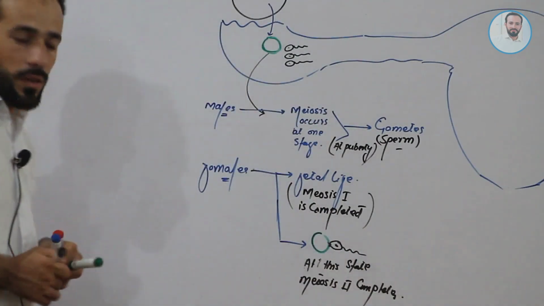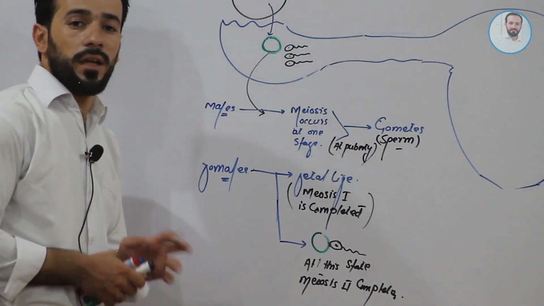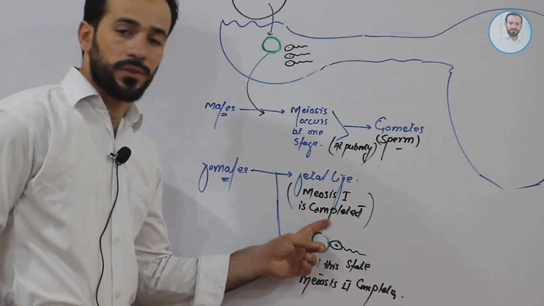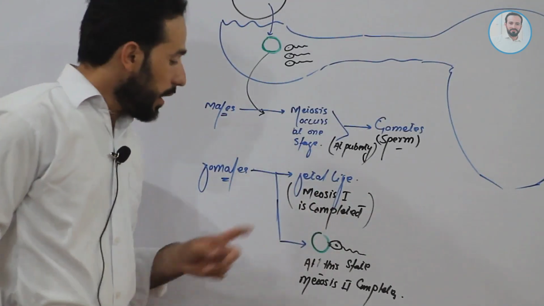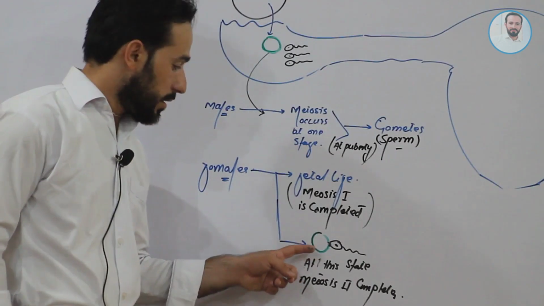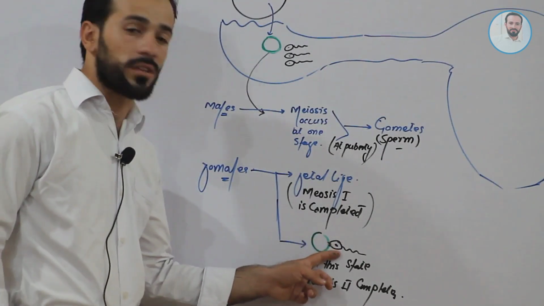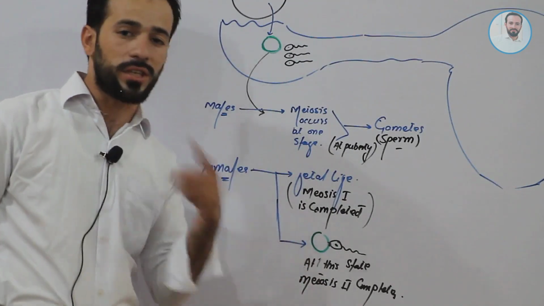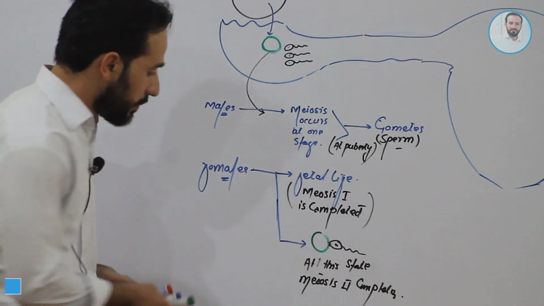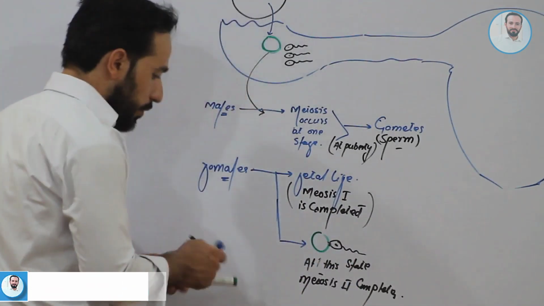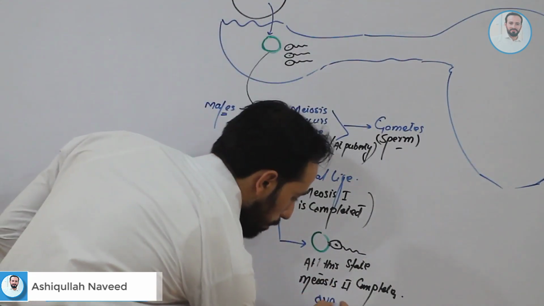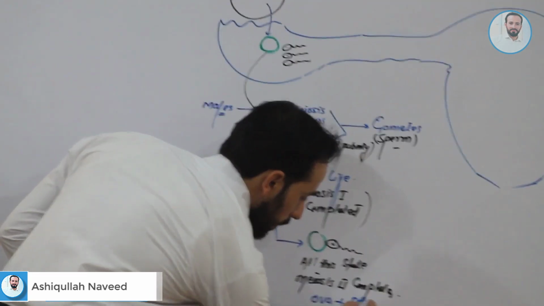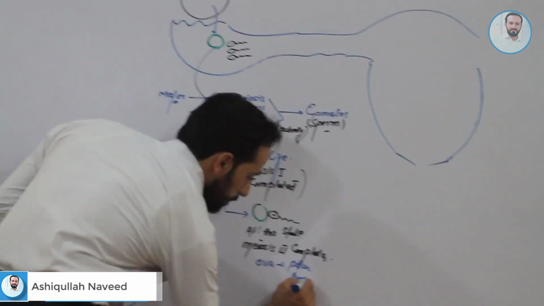Clear, friends? This is the case for females: when the female is in fetal life, meiosis first completes, and when the female ova comes in contact with the male sperm, the ova immediately undergoes meiosis second, and it produces one ova plus one polar body.